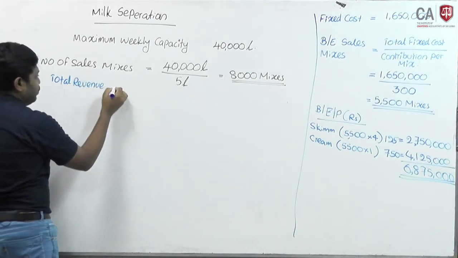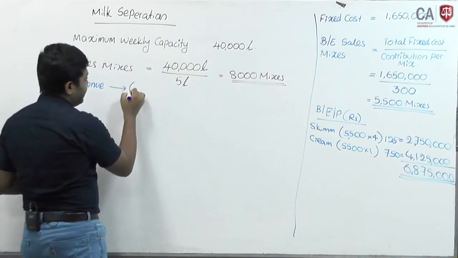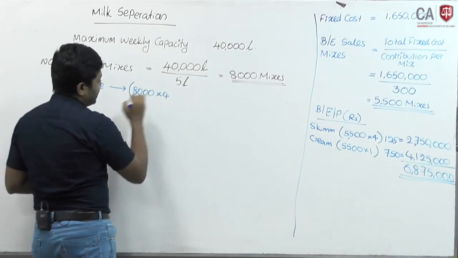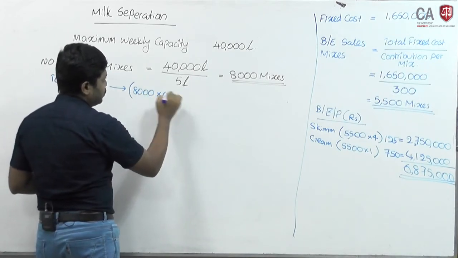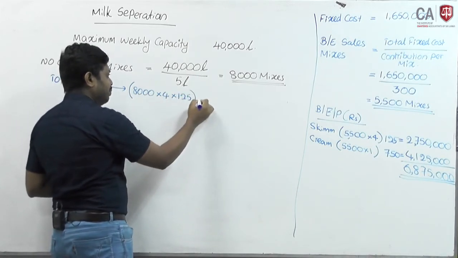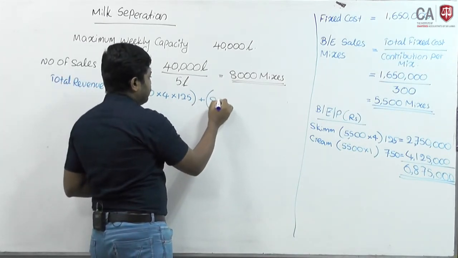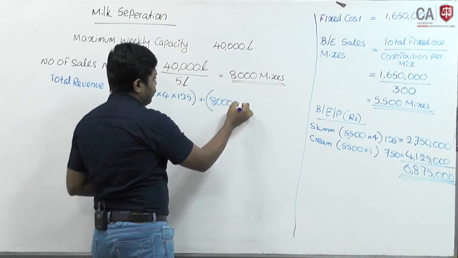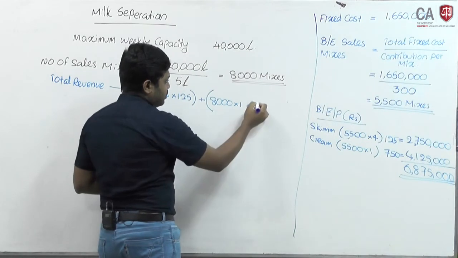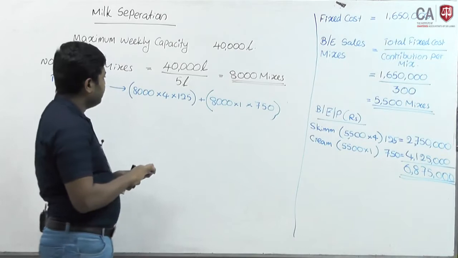This is the budgeted revenue. 8,000 mixes contain 4 units of skim milk at a price of 125, plus 1 liter of cream at the selling price of 750.